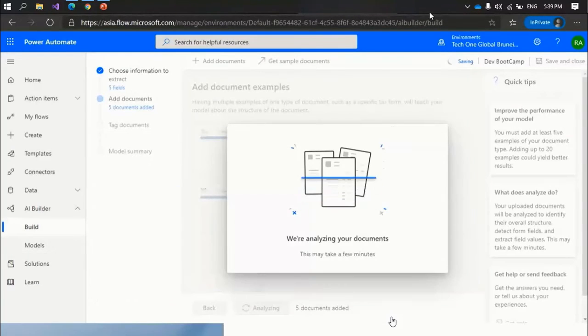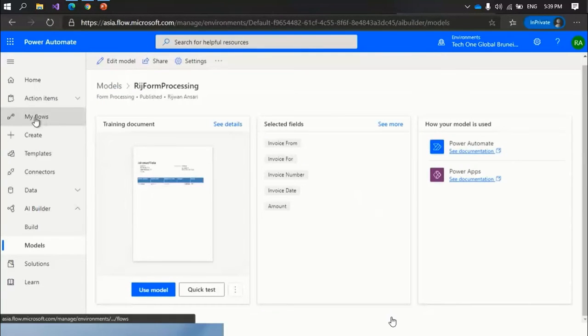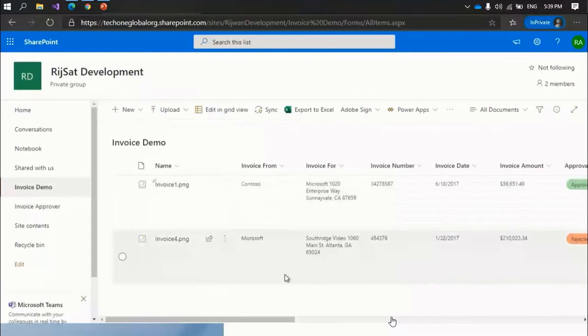Now I'm still not sure about this analyzing, so let me go to my flows. To automate here, you can go to Power Automate and see all the flows.